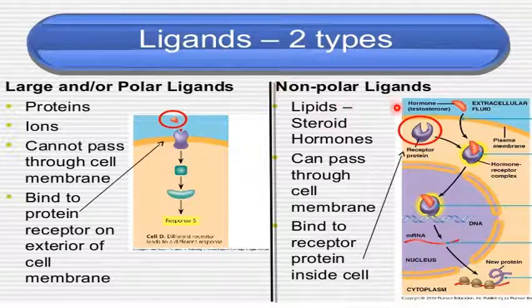And another type of ligand is called a non-polar ligand, like lipids and steroid hormones, which can pass easily inside the cell membrane where they have a receptor for this hormone. They further enter the nucleus and a new mRNA is synthesized and thereby a new protein is synthesized. Why do they enter? Because they are hydrophobic in nature and they are smaller molecules when compared to proteins.